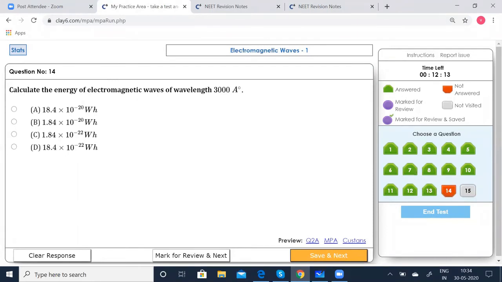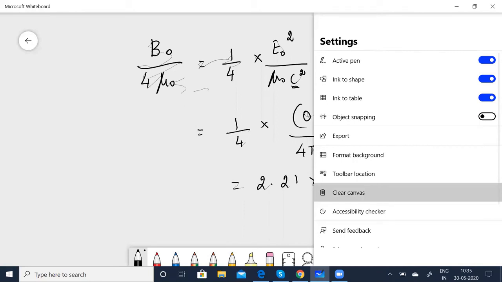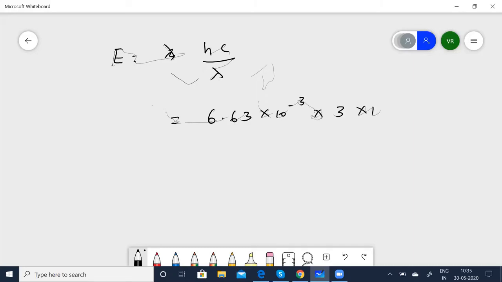Calculate the energy of electromagnetic waves of wavelength 3000 angstrom. All right, this is a calculation which has to be done. Now, you know, E is equal to hc by lambda. Here h is Planck's constant, c is the velocity of light, and lambda is the wavelength. So Planck's constant is 6.63 into 10 to the power of minus 34, c, the velocity of light, is 3 into 10 to the power of 8, and lambda is given as 3000 into 10 to the power of minus 10 meters, converting the angstrom.